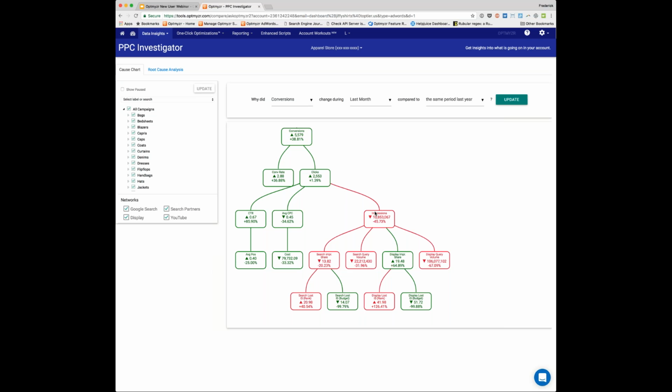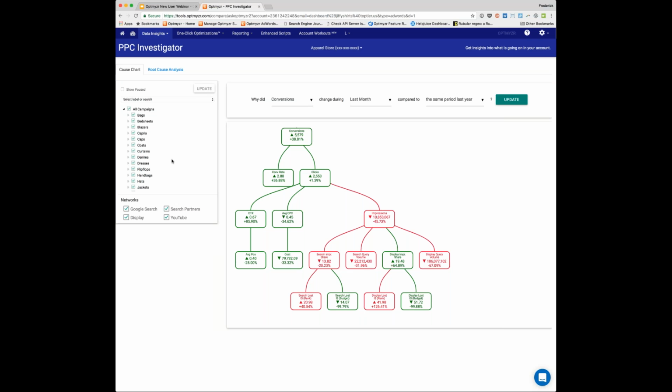Now, what about these clicks? Well, clicks are driven by impressions and people deciding to click on them, so CTR. And the CPC that you're paying also has something to do with that because it influences your rank. So we can see that our clicks are up despite the impressions being down very significantly. So basically what we're doing here is we are simply connecting the dots to make it easier to understand.